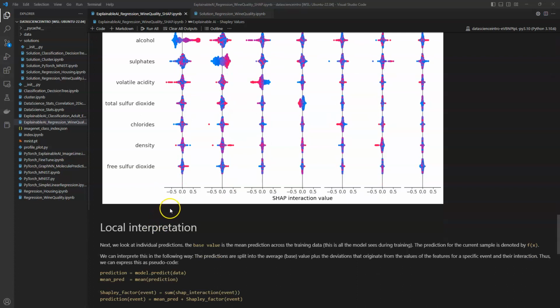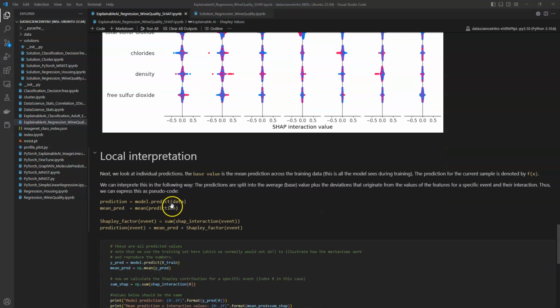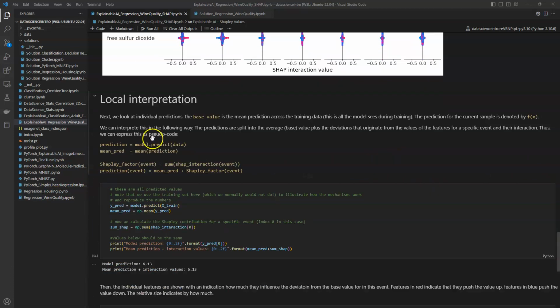But more importantly, we can also create a local interpretation from our black box model. So the way this works in the Shapley approach is that we look at the computed base value. This is like the mean prediction across all the training data. So this is what the model sees during the training, and the prediction for the current sample is then denoted by f of x, and we can interpret this in the following way. The predictions are split into the average, this is the base value, plus a deviation that originates from the values and feature specific of these features. So this is where the sort of team comes in.